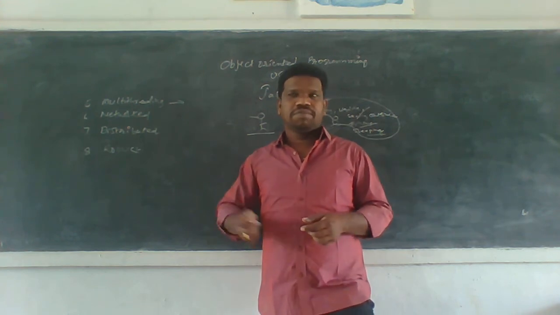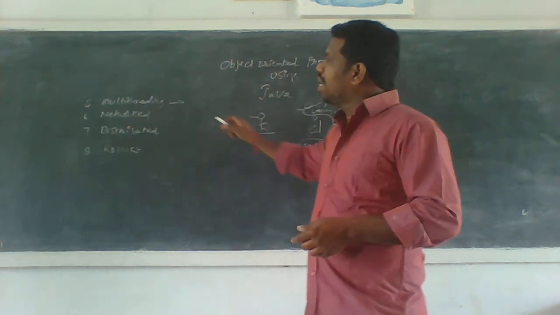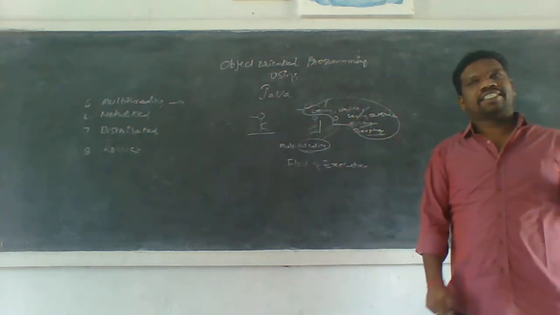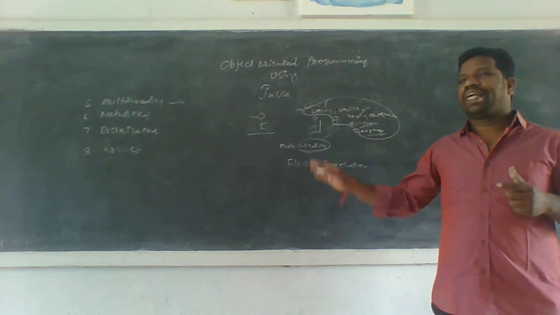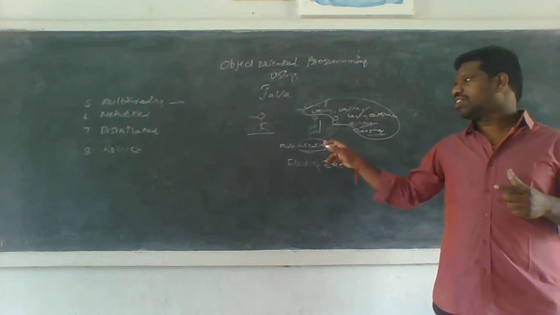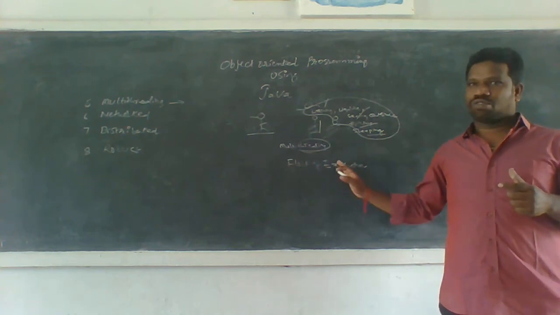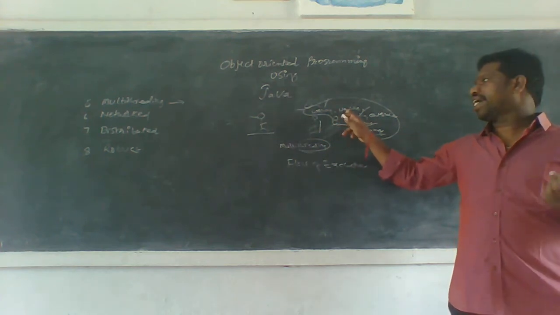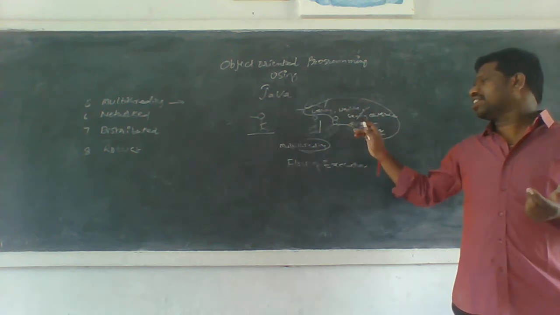In multi-threading, a number of flows of execution run at the same time. That is called multi-threading. Thread means what? A flow of execution, like listening, writing, seeing outside, thinking, sleeping.